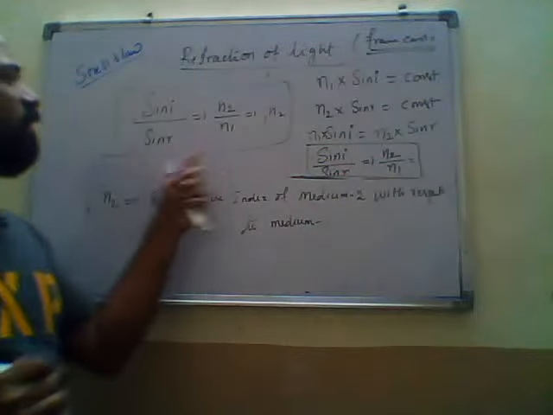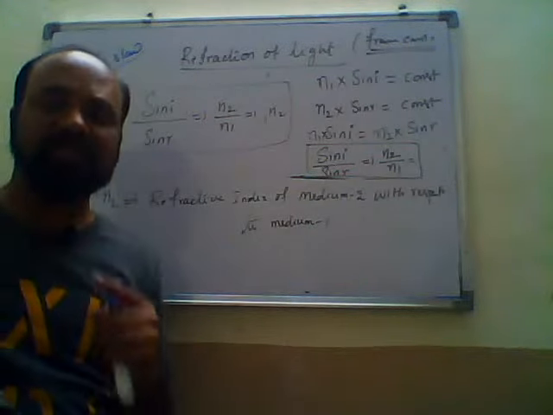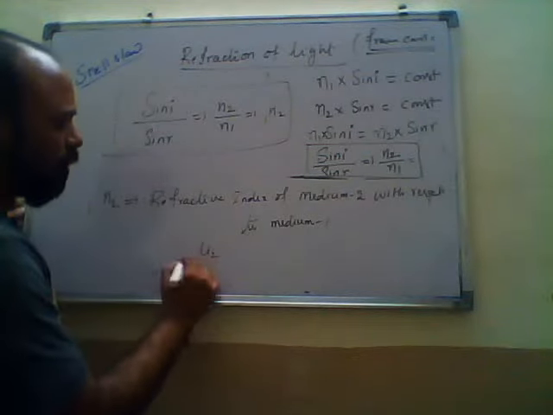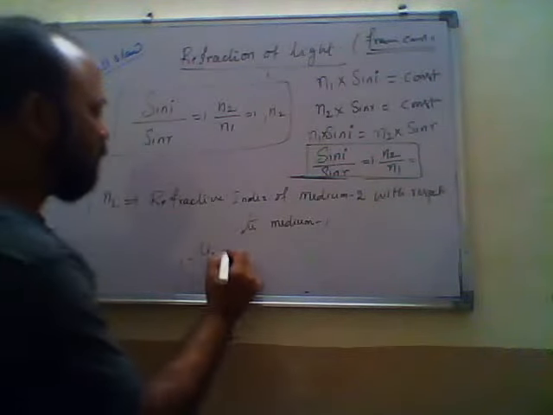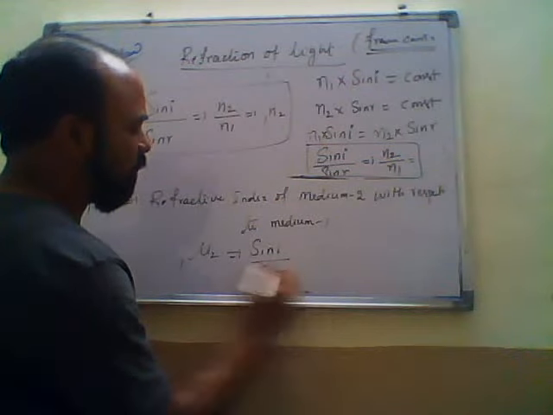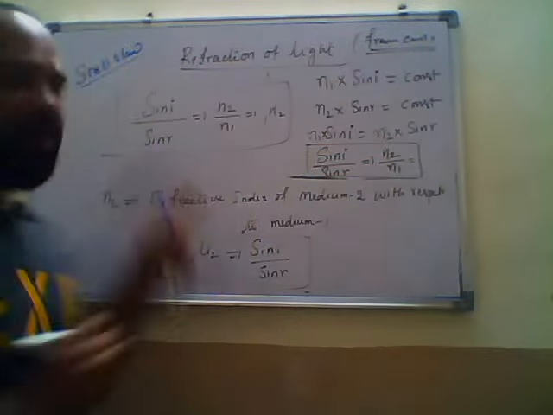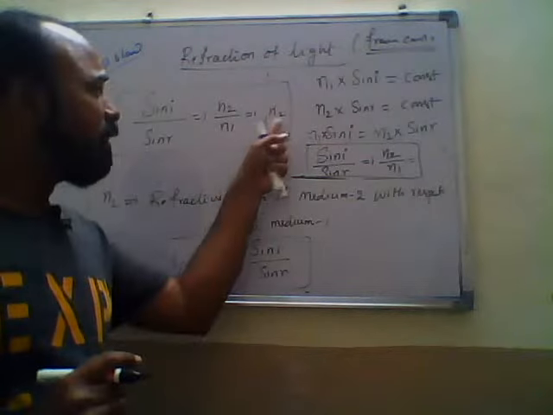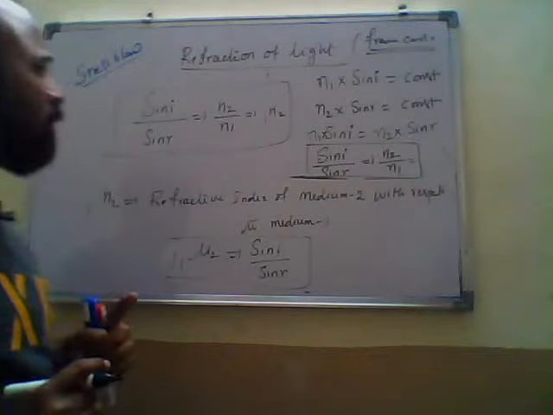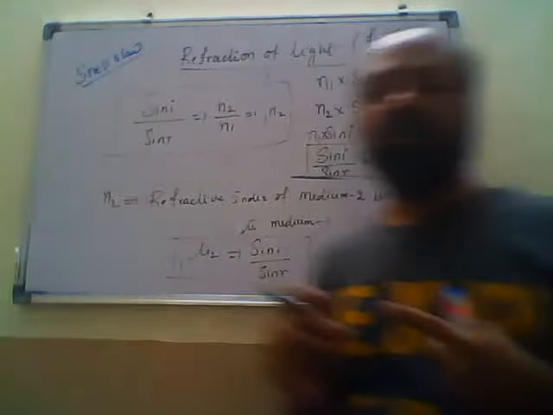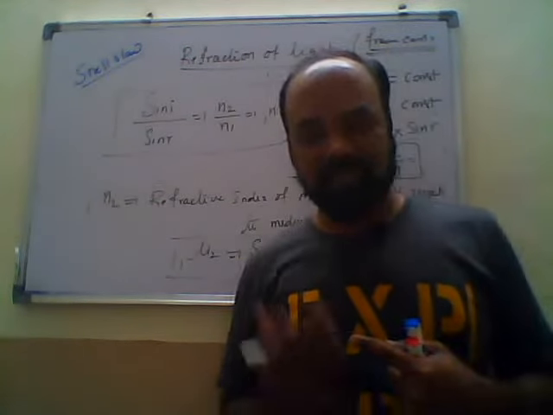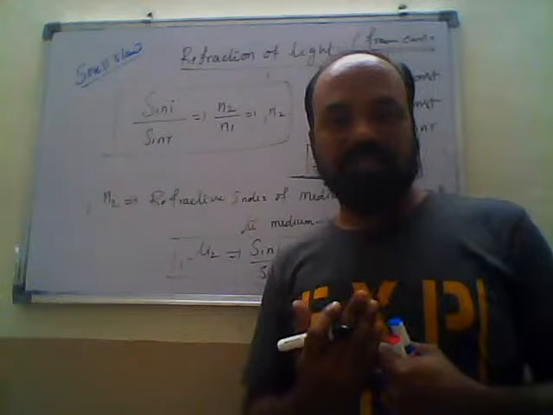Otherwise we can write mu21, mu or n, whatever it may be. It is sine I by sine r. This is called the relative refractive index. n2 by n1 is called the relative refractive index. Relative refractive index means the refractive index of one medium with respect to another medium. n21 is nothing but the refractive index of the second medium with respect to the first medium.